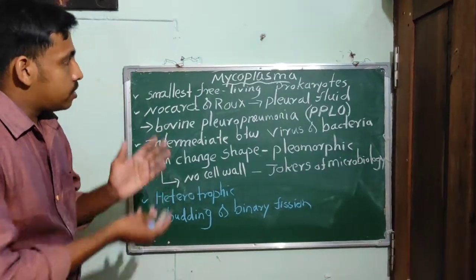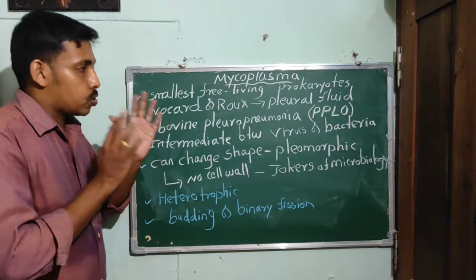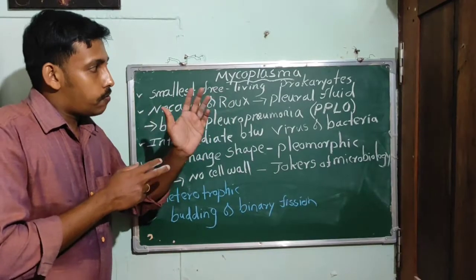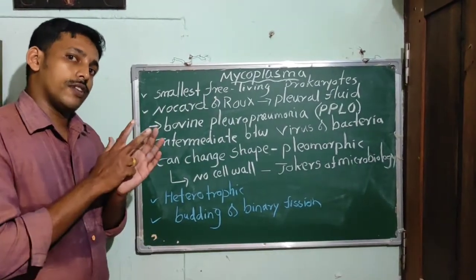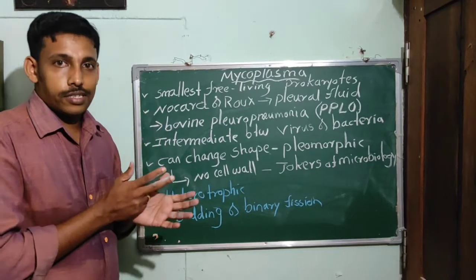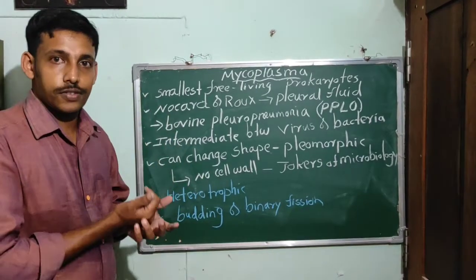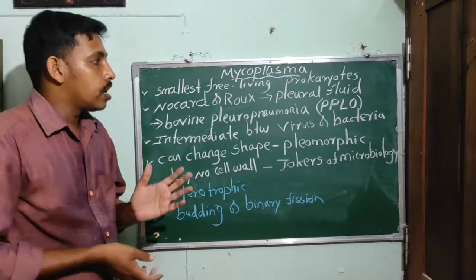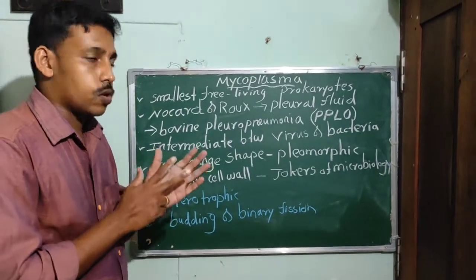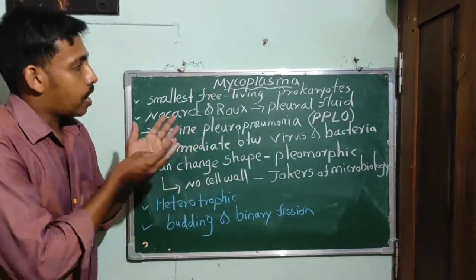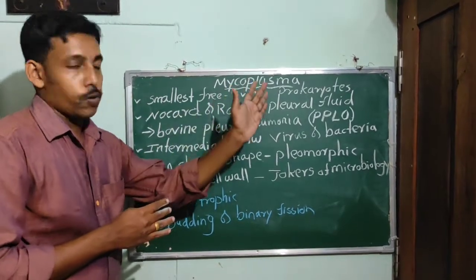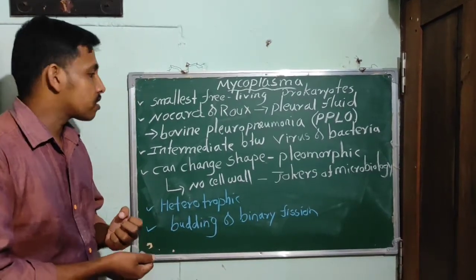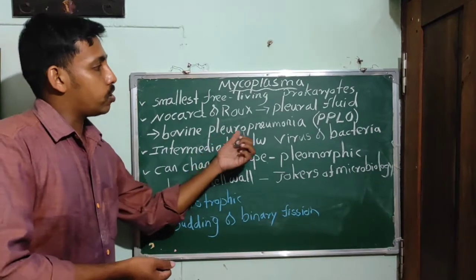Mycoplasma were first isolated by Nocard and Roux from the pleural fluid. Pleura is a double-layered membrane that surrounds the lungs. In between this double-layered membrane there is a space, and this space is filled with a fluid known as the pleural fluid. They were isolated from the pleural fluid of cattle suffering from the disease bovine pleuropneumonia.